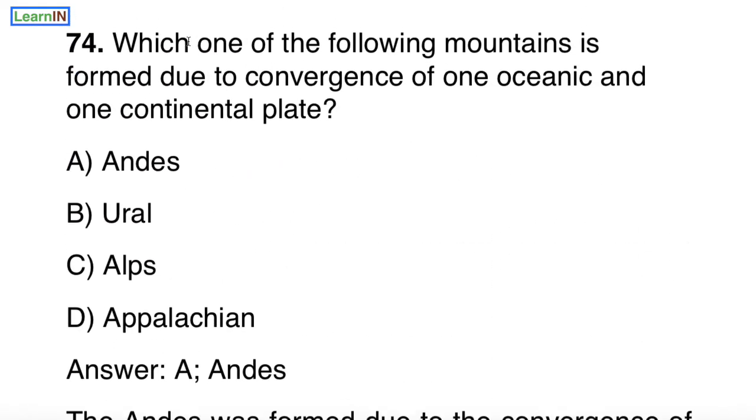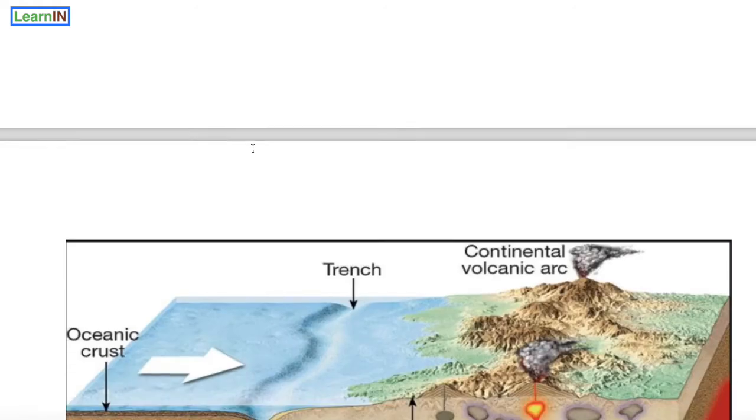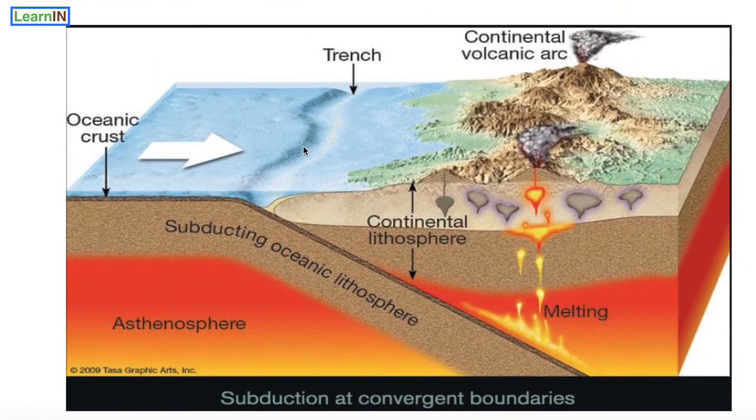Next question is about which one of the following mountains is formed due to convergence of one oceanic and one continental plate? It is Andes Mountain. We have already discussed Andes Mountain. Andes Mountain has developed due to subduction of oceanic crust under continental crust, and as they reach the asthenosphere, due to high pressure and temperature, they started boiling, and it leads to volcanic eruption, and finally Andes mountain has been created.